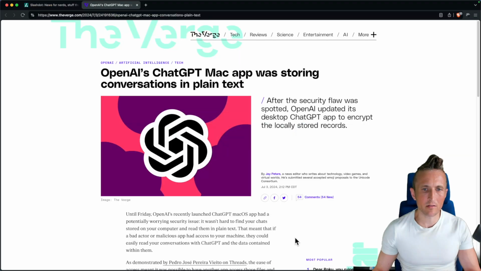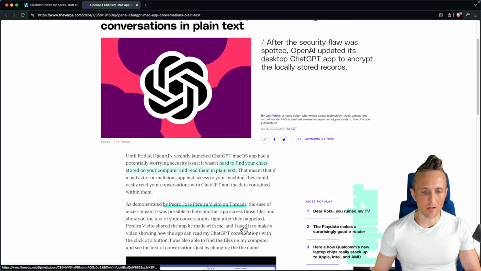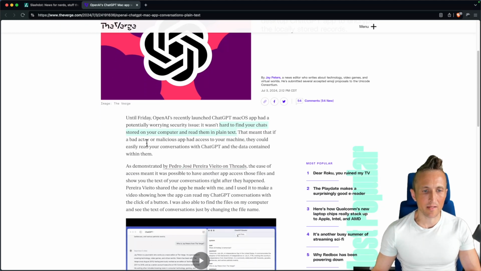All right, so the article, it's absolutely right that it has what could be considered a worrying security issue, though that doesn't sound as bad as a security flaw. And that is that you can easily find your chats on disk and you can read them in plain text. And so this article presumes that if you have a bad actor or a malicious app that has access to your machine, well, of course, if you've installed software on your machine, it's going to have access to your files. Then it's going to be able to easily read your conversations.